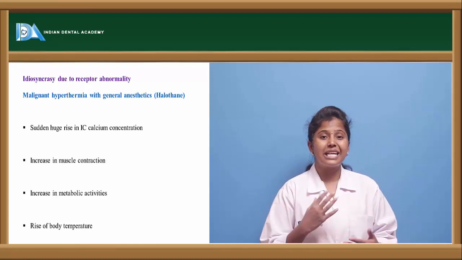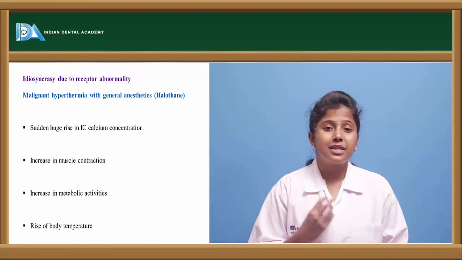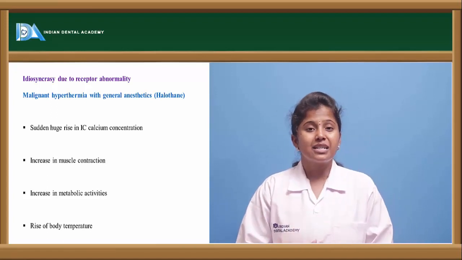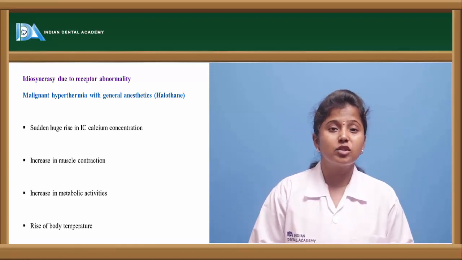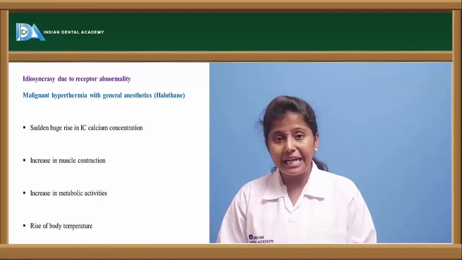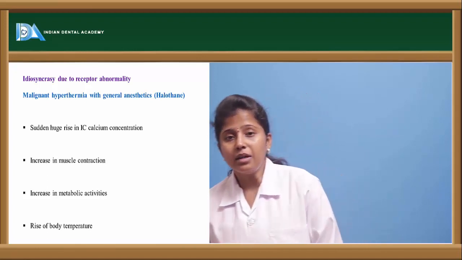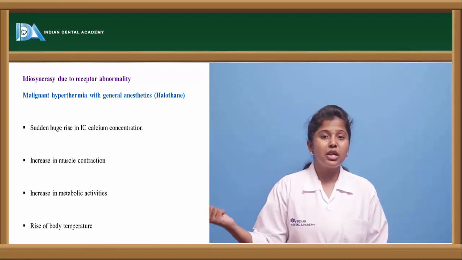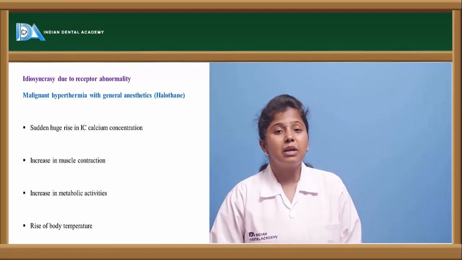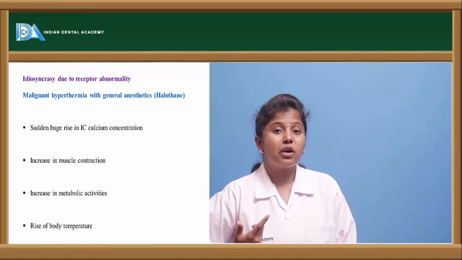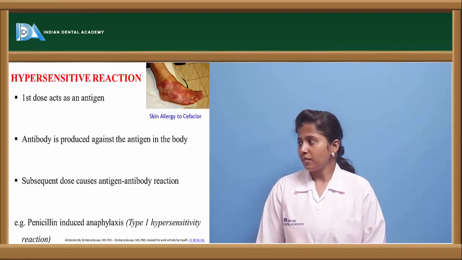In any chemical reaction, there are some endothermic reactions and exothermic reactions. Exothermic reactions are those which release heat because of the chemical reaction. So here, because of a few of the chemical reactions which are occurring, especially with halothane, if there is receptor abnormality, that may lead to malignant hyperthermia. That is, there will be a rise in the temperature inside the body.